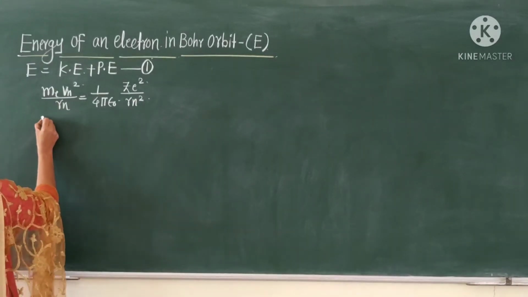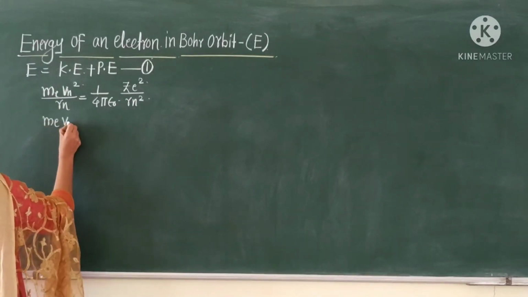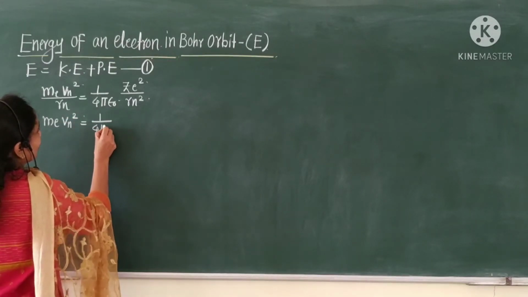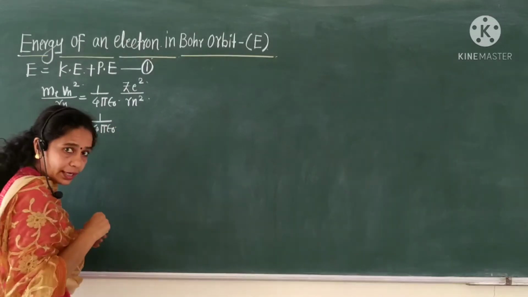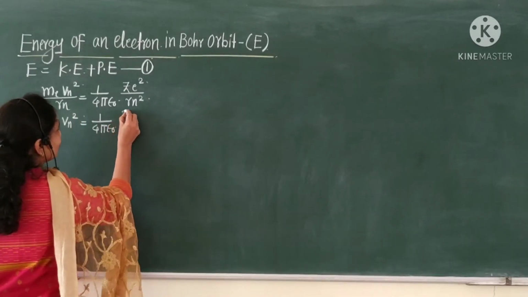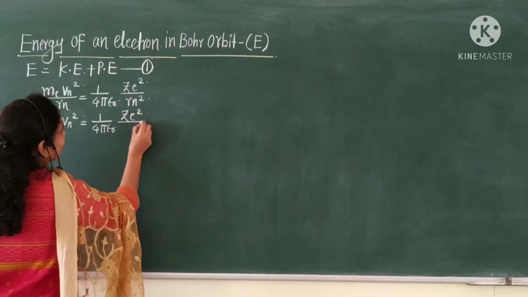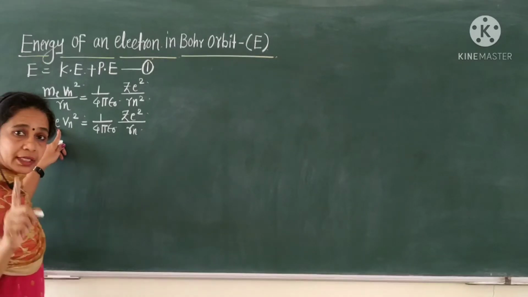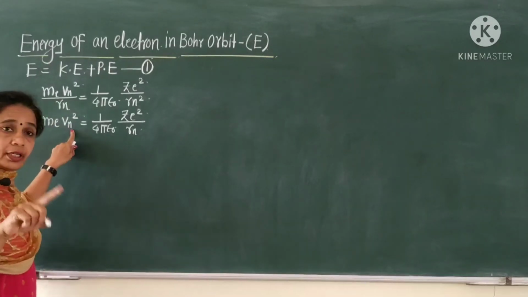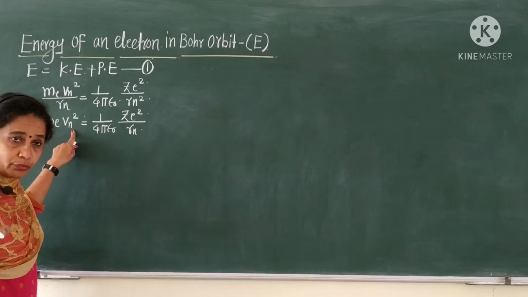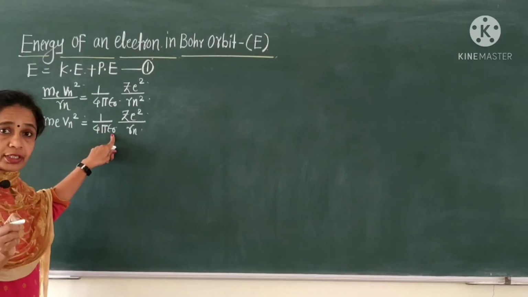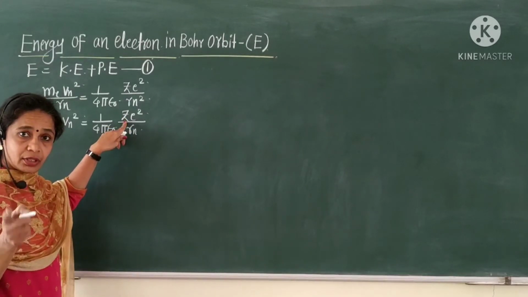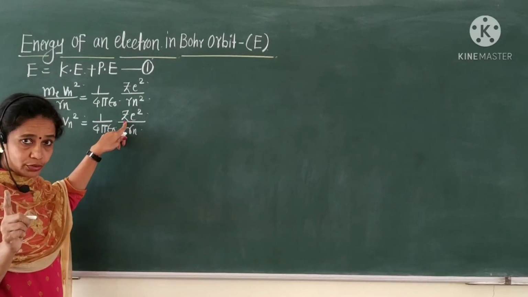This equation can be written as me vn square is equal to 1 upon 4 pi epsilon naught into Ze square upon rn, where me is mass of electron, vn is the velocity of electron in orbit, epsilon naught is the permittivity of free space, Z is the atomic number.